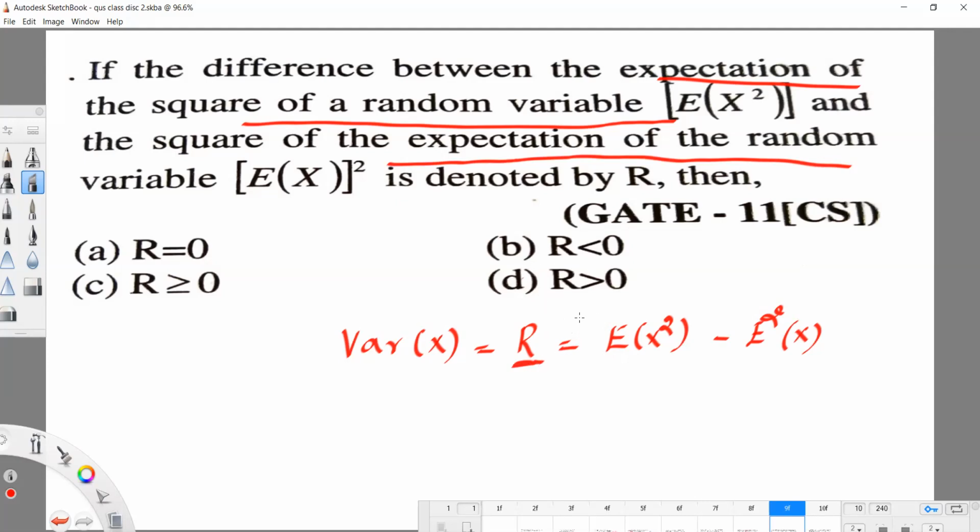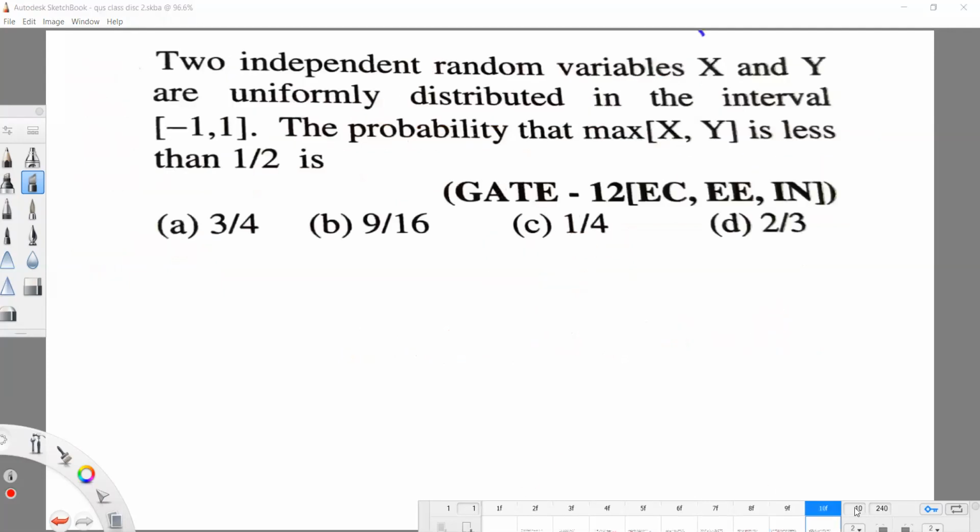So which option? Option D is correct. Direct question. Yes, the next question is also important. Here also they have given two independent random variables x and y.